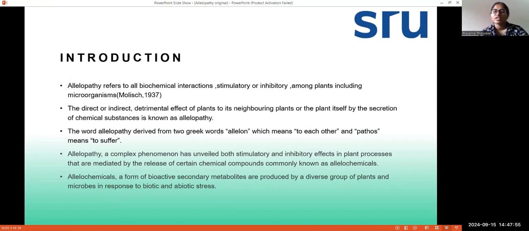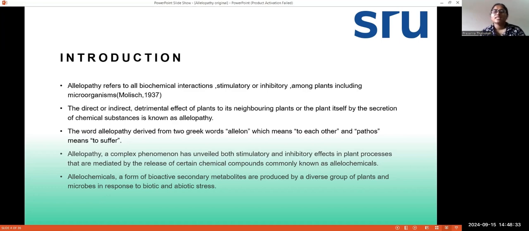So let's come to the introduction of allelopathy. First, allelopathy means the release of chemicals from one plant to the other, and the detrimental effect of those chemicals on the growth and development of the other plants. So allelopathy was coined by the scientist Molisch in the year 1937, and he also gave the definition of allelopathy as all biochemical interactions, either stimulatory or inhibitory, among plants, including microorganisms also.